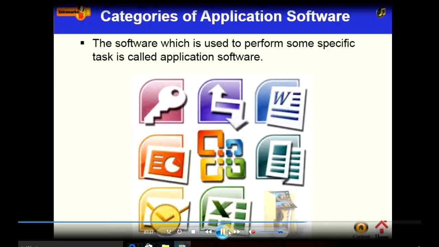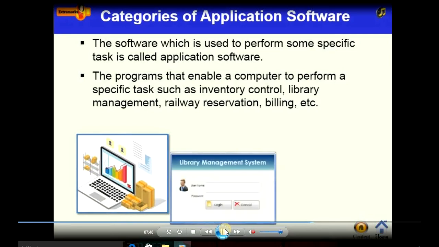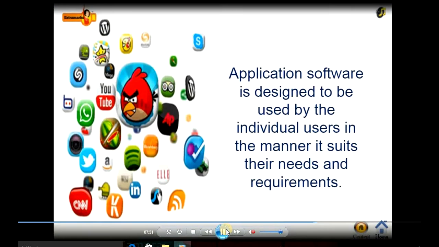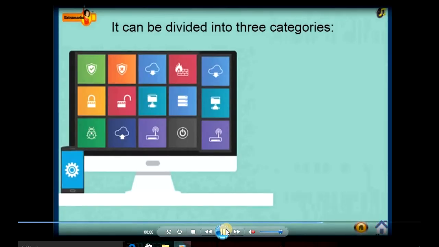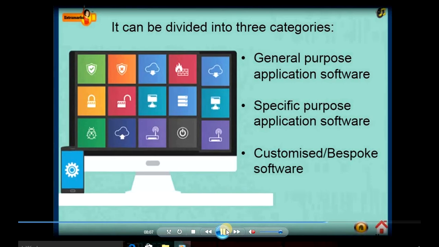Now, categories of application software. The software which is used to perform some specific task is called application software. The program that enables a computer to perform a specific task such as inventory control, library management, railway reservation. We'll discuss some of them. Application software is designed to be used by individual users in a manner that suits their needs and requirements. It is divided into three categories: general purpose application software, specific purpose application software, customized or bespoke software.